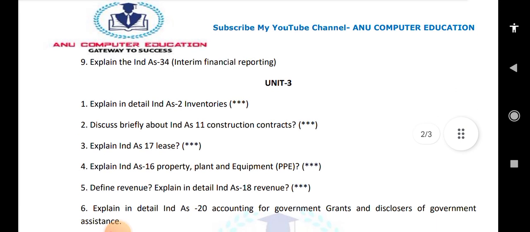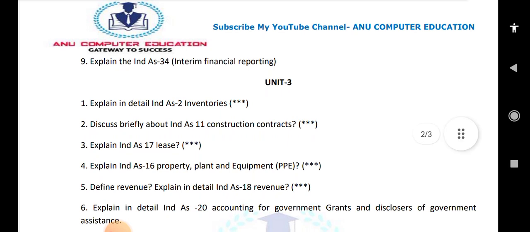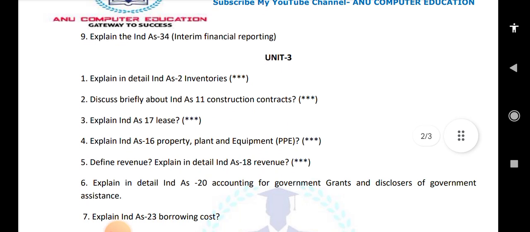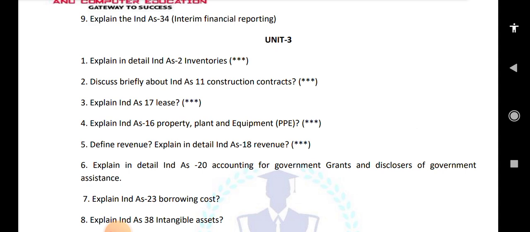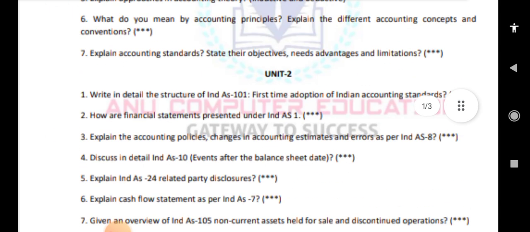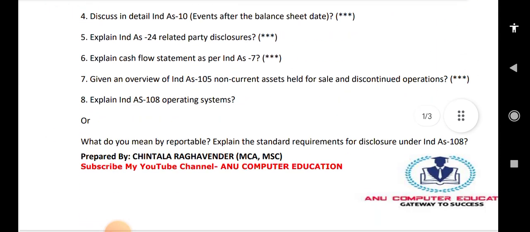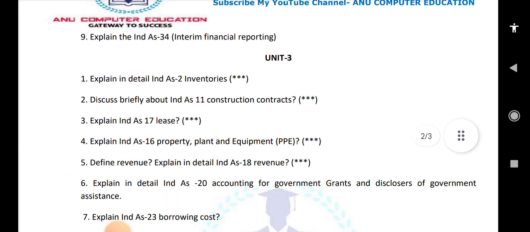Explain in detail accounting standard 20, accounting for government grants and disclosure of government assistance. Explain India accounting standard 23, borrowing costs. Explain India accounting standard 38, intangible assets. These are very important questions. Just make use of these questions.